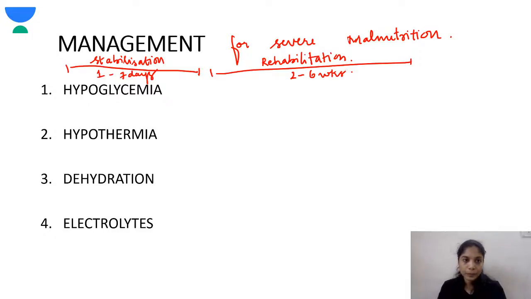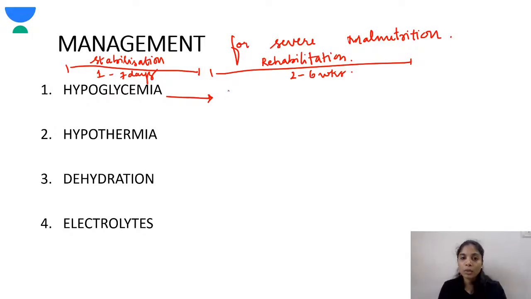Okay, so hypoglycemia. These children have a high chance of going into hypoglycemia. What happens is, when there is decreased nutrition in the body, there are other physiological mechanisms trying to conserve energy. So the liver will not be producing glucose, and as a result, these children will have hypoglycemia.